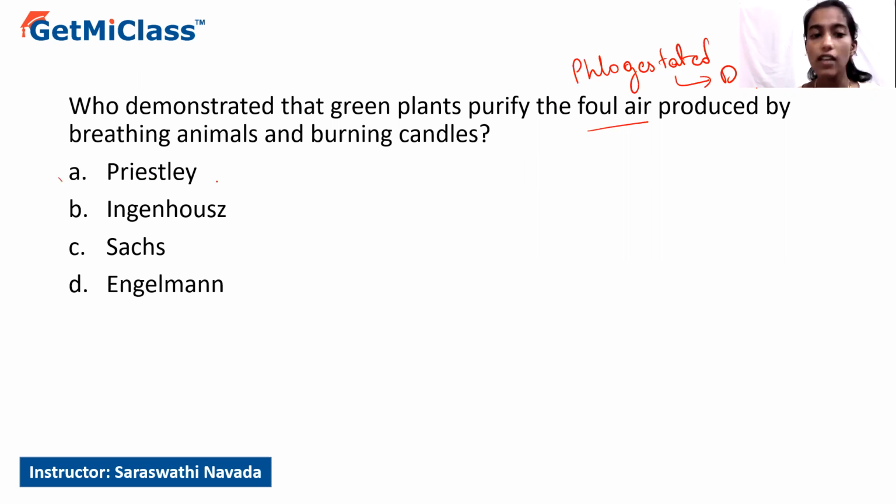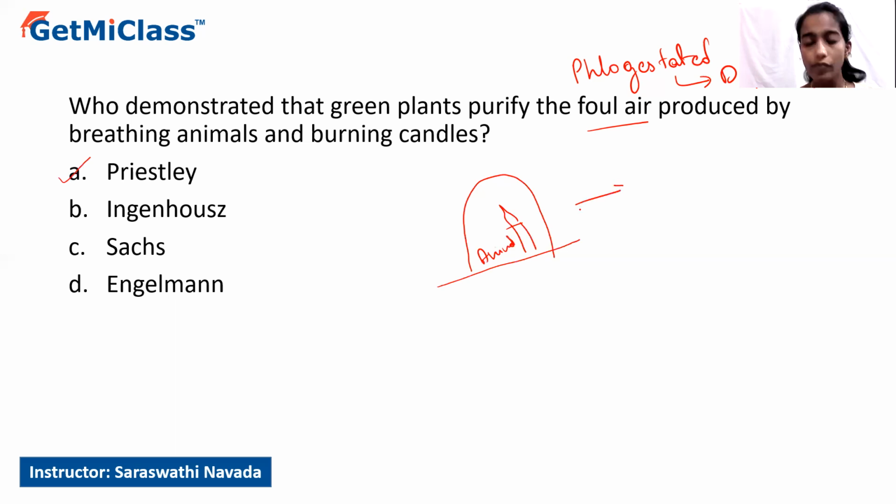That is, option A is the correct answer, where he conducted the experiment by considering a bell jar within which a burning candle as well as an animal has been placed. And he observed that the animal gets suffocated. The animal was suffocated after some time because of lack of air, whereas the candle also stopped burning after some time.